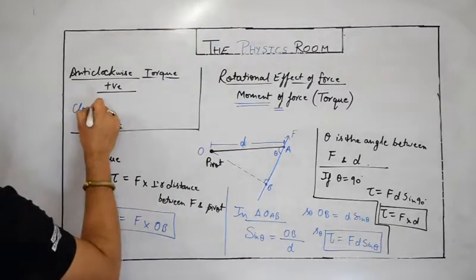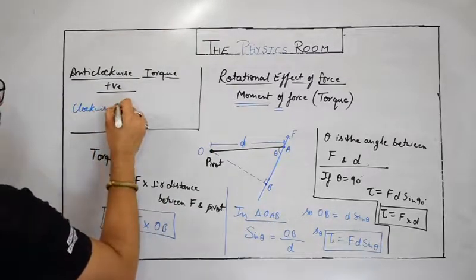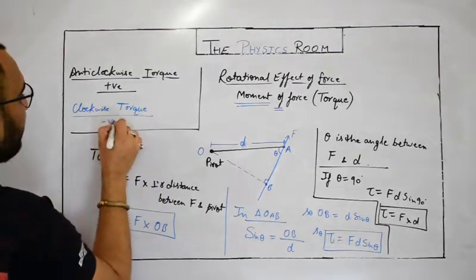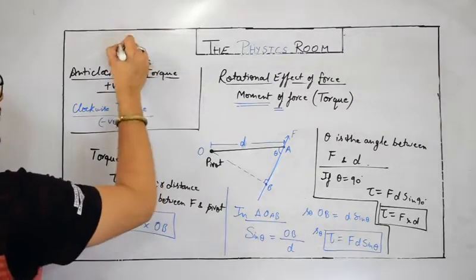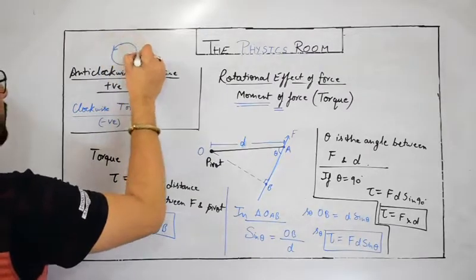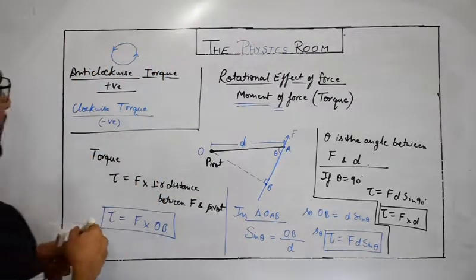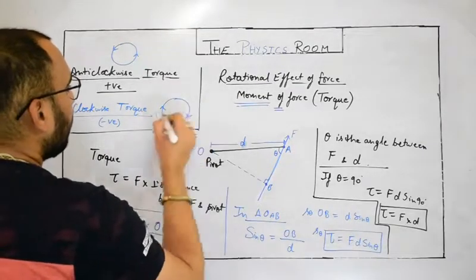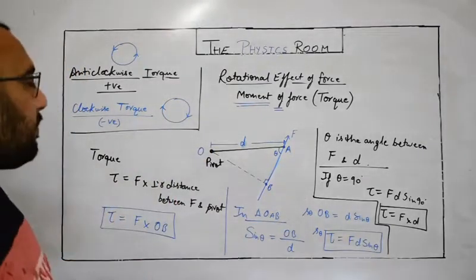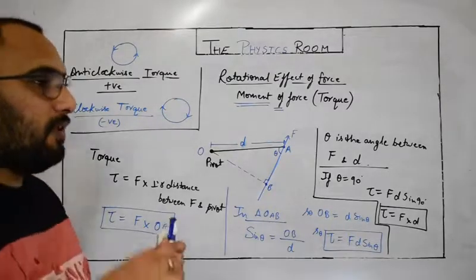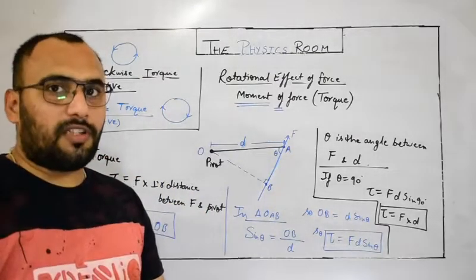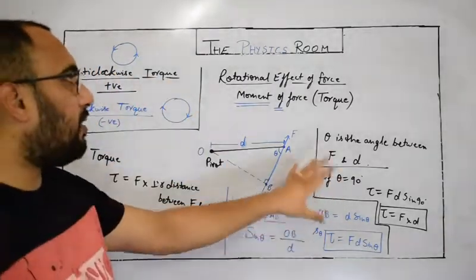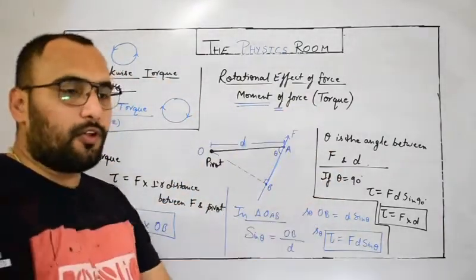And clockwise torque should be taken as negative. So you just need to keep in mind that we will pay attention to the sign of the torques, positive torque and negative torque. I hope this entire thing about the moment of force and the torque is very clear for you.